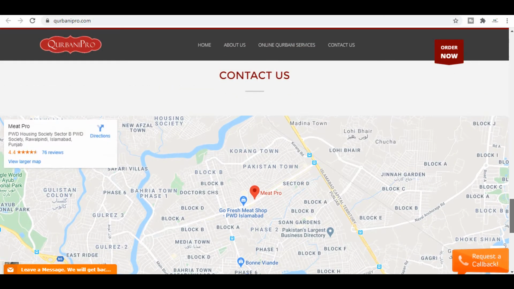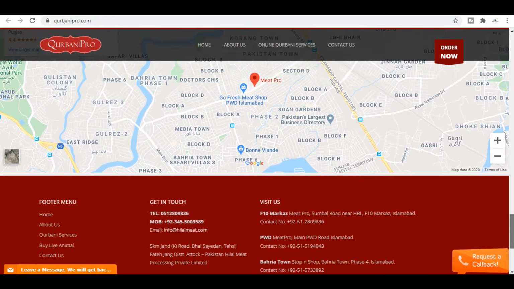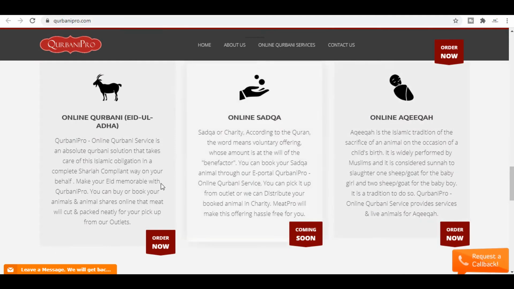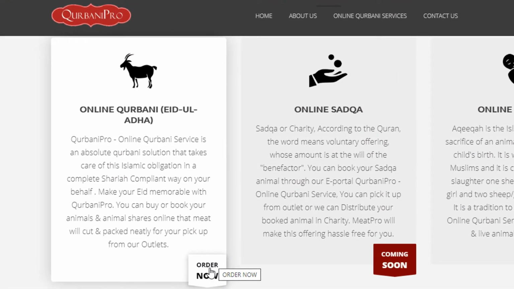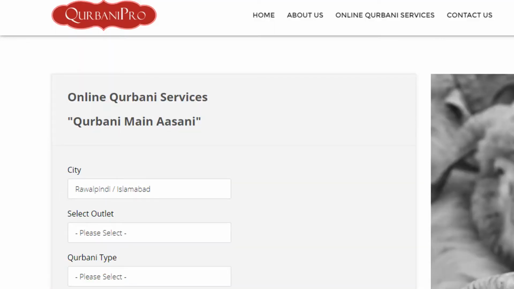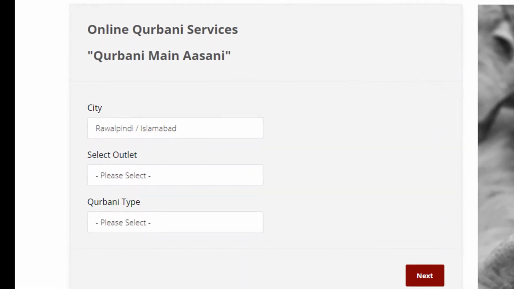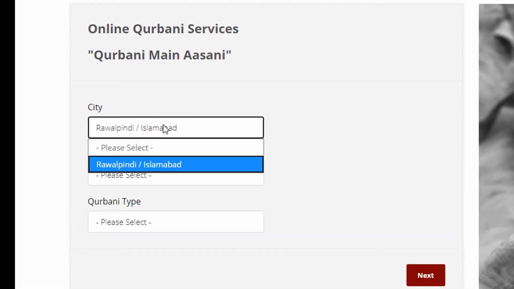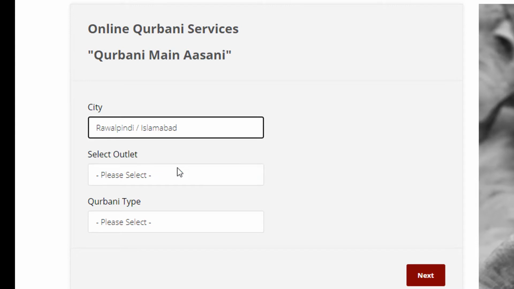And you can contact us now. Here you can see the contact us page. Let's look at the online Qurbani, just order now. Click, and when you click it, then you will see this page. On the next page, you will see the relevant cities, and at the time it is showing only Rawalpindi and Islamabad, which is located in Pakistan. But this is a very good looking and very nice website.